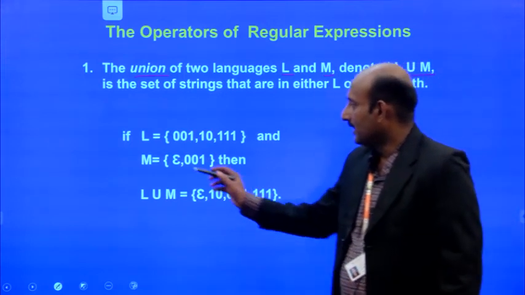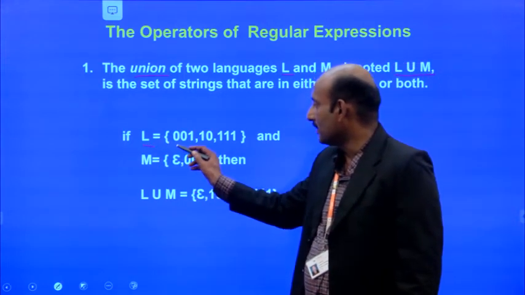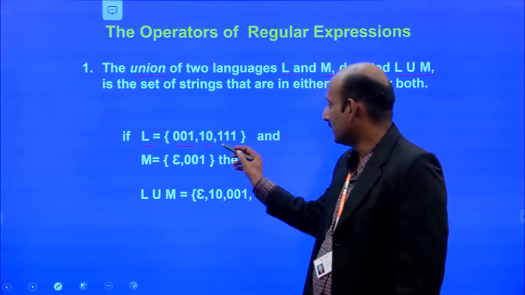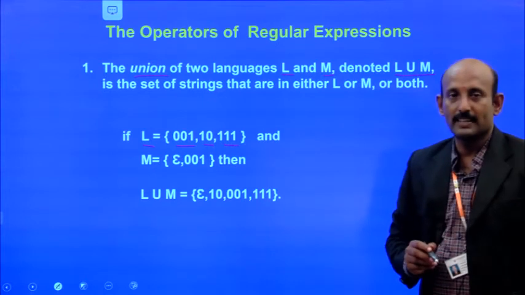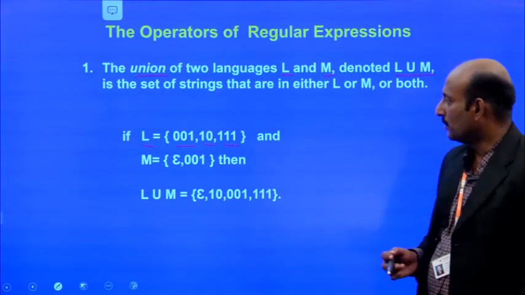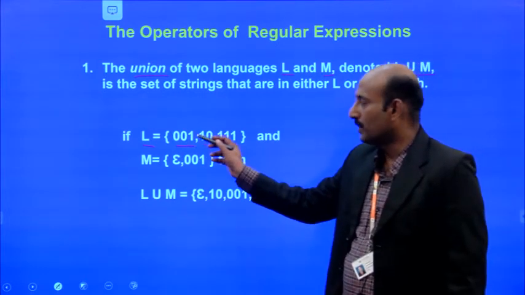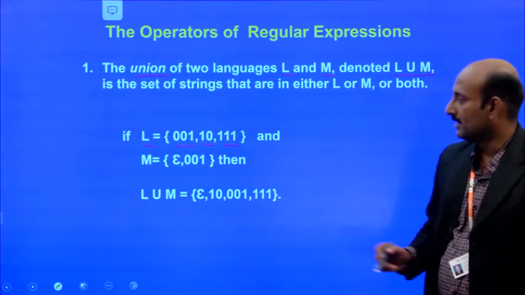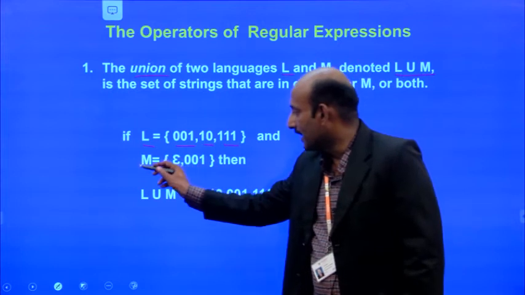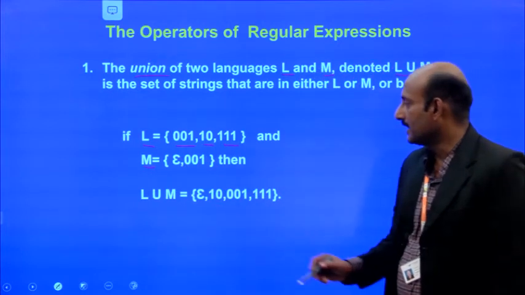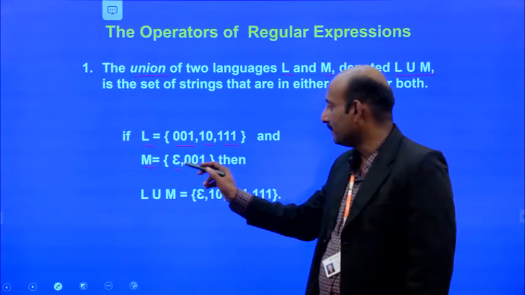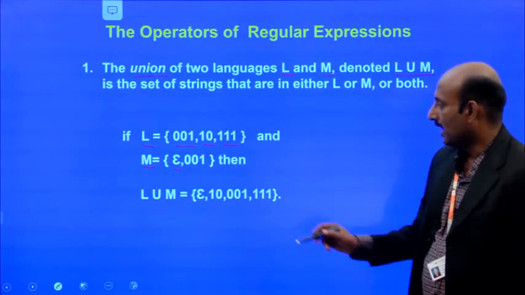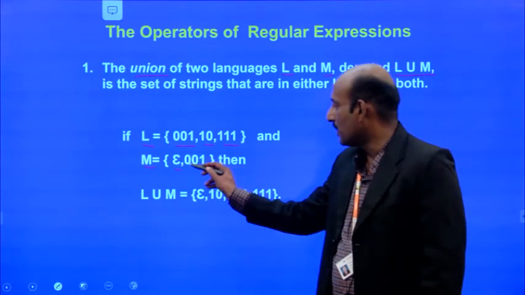For example, the language L consists of the strings 001, 10, 111. So the language consists of three strings, namely 001, 10, 111, and another language M. The language M consists of an empty string, that is called the epsilon sign, and 001.